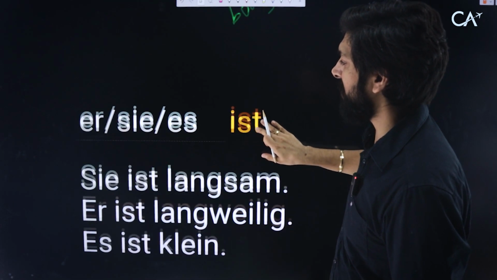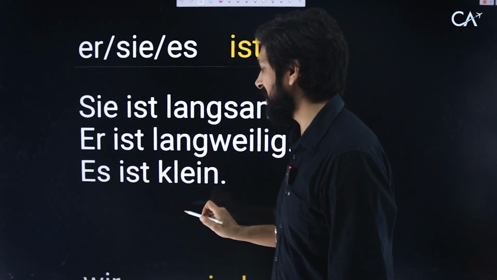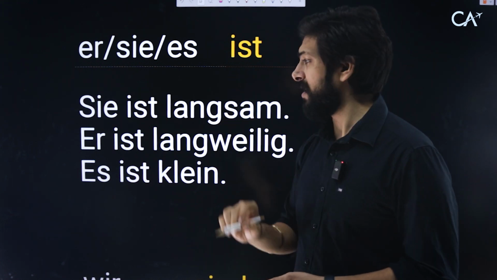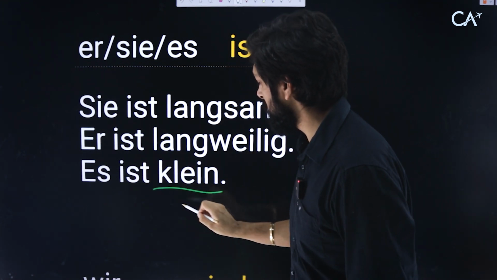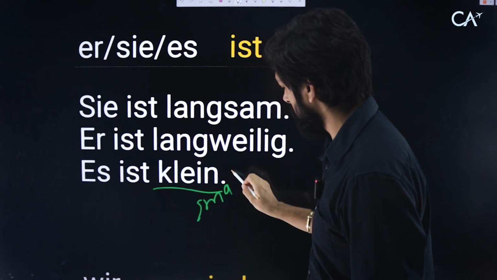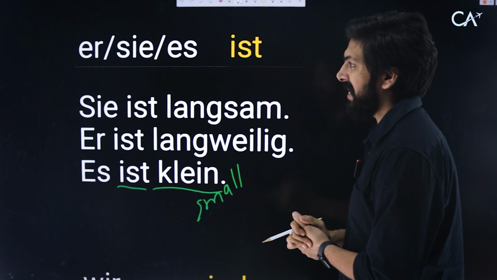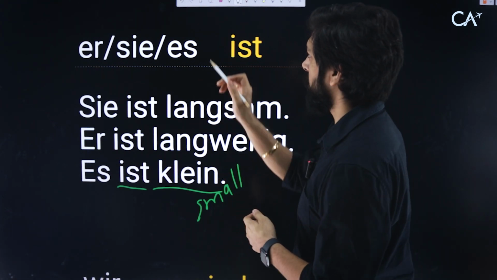The next one we have is es ist klein. It is small. Like, let's say I have a pen which is small. So, es ist klein. Klein is small. Ist is, you know, is. Es ist klein. It is small. Go for the next one.